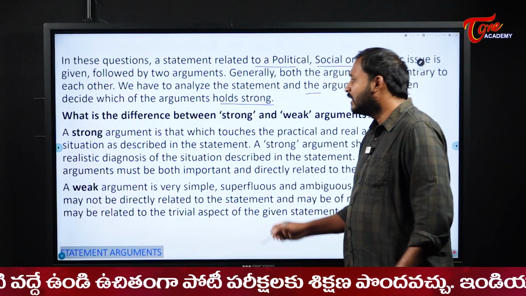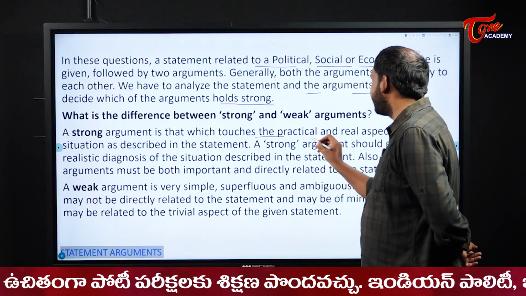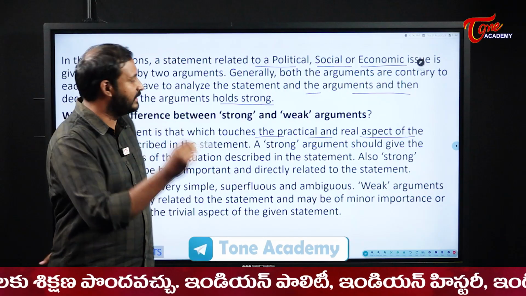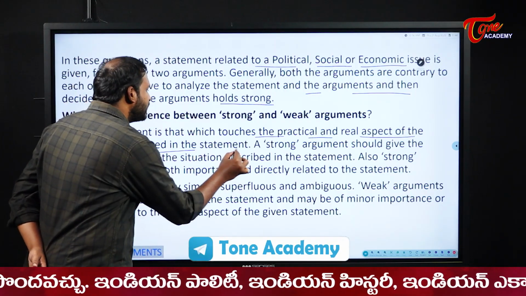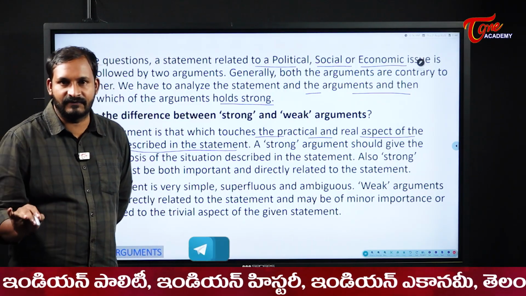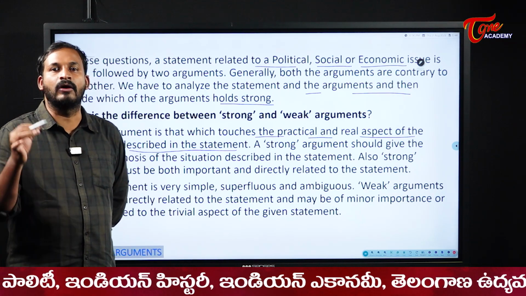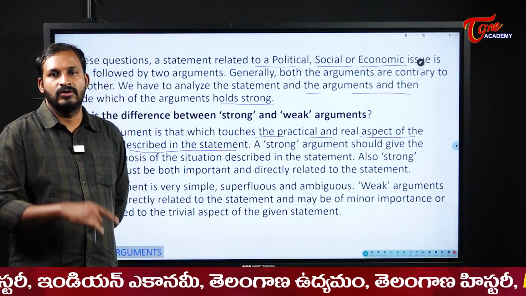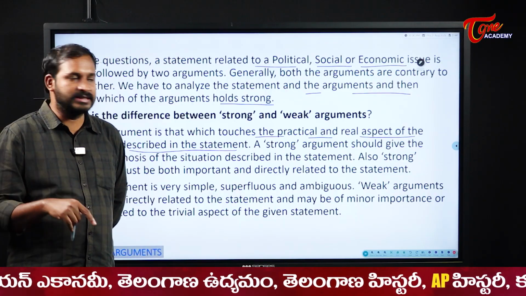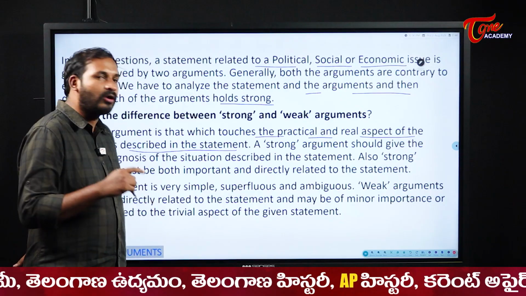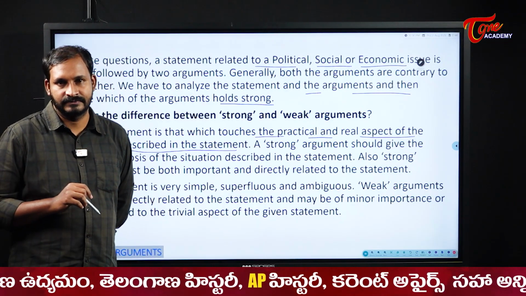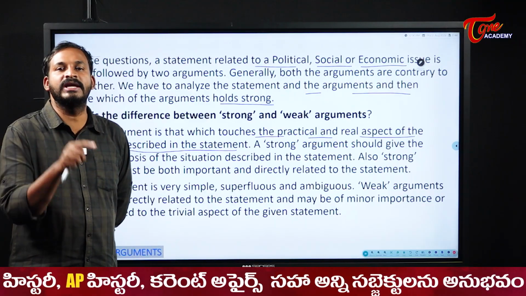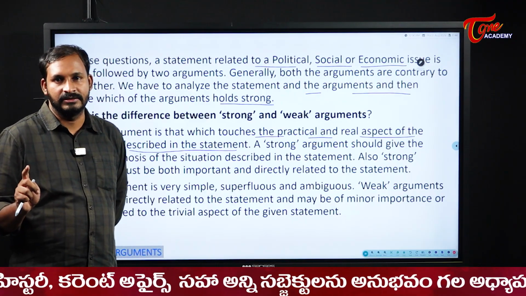Next, a strong argument is one which touches the practical and real aspect of the situation as described in the statement. Now see here, as described in the statement, not in our day-to-day life. You should read the statement and see how it was portrayed in the statement. Accordingly, you should write your answer. Don't put any of your personal thoughts into it. You should read the statement and say strongly yes or no regarding the statement only.